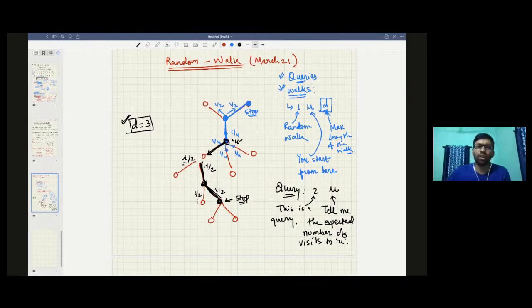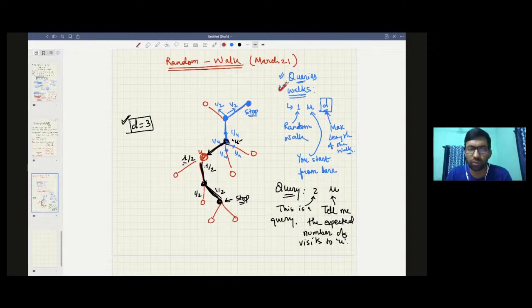So let's say you are given u equal to this as a query to this node. This is the query. So you have to tell me on an average how many times you will visit this node if you do all these random walks, right?